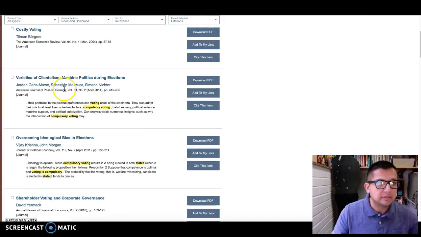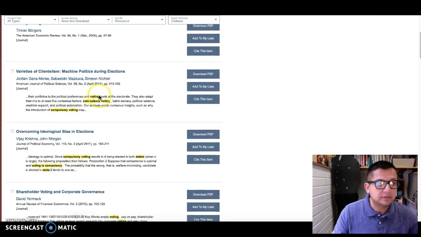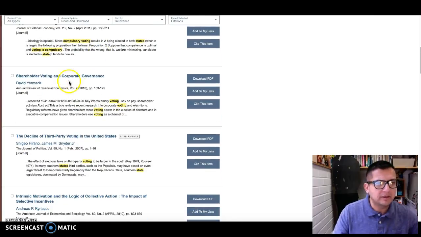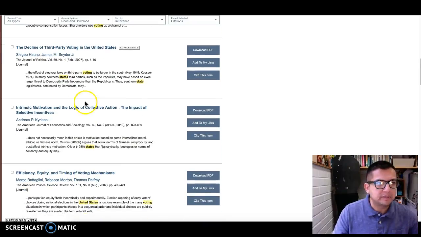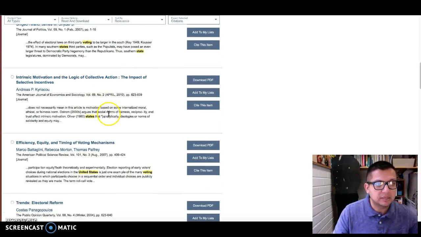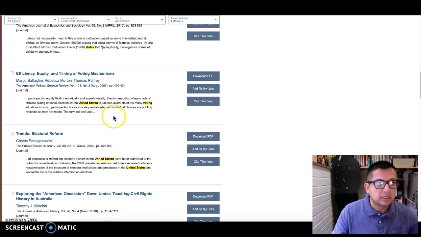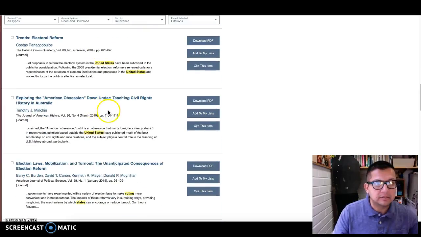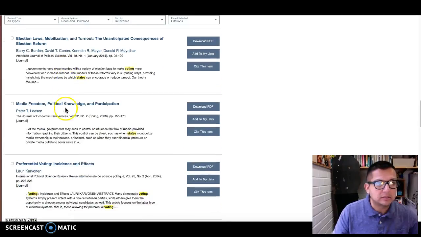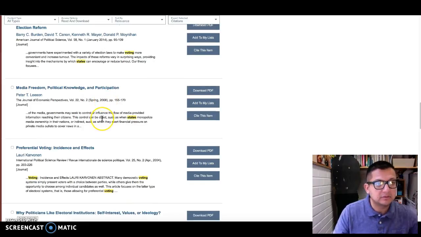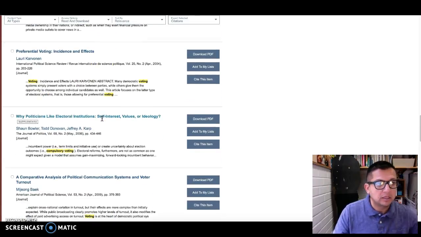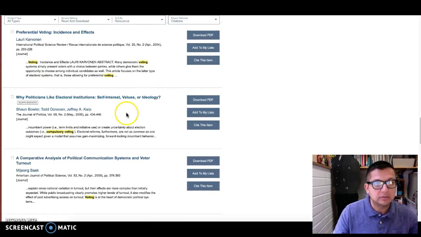We have things here, machine politics during elections. We still have that shareholder one coming up for some reason. Let's see, the intrinsic motivation and logic of collective action. That sounds kind of interesting to me. Let's see here, what else do we have? This is media freedom, political knowledge, and participation. That sounds a little interesting to me too. Why politicians like electoral institutions.